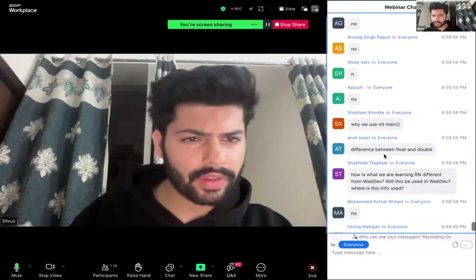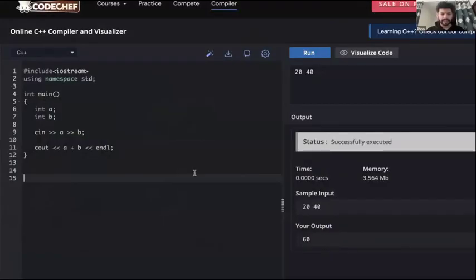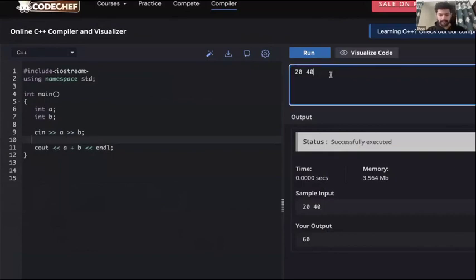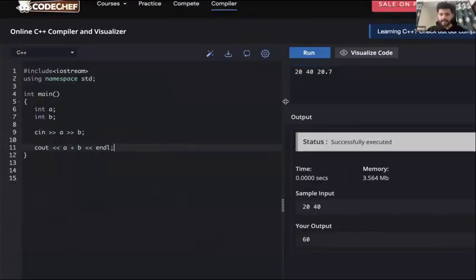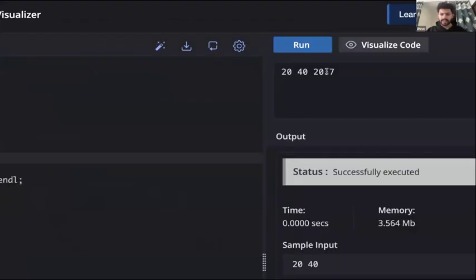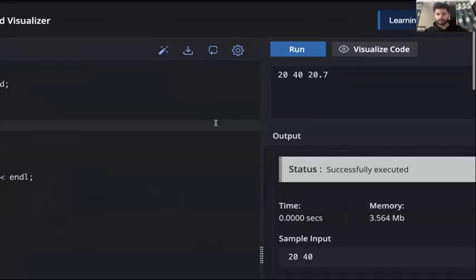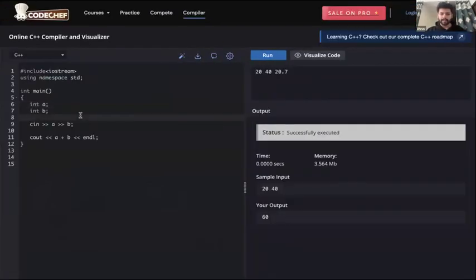I think we are good to go. So that's how cin will work with this thing. If let's say I want to give a floating point number as input, let's say I want to give 20.7 as the input. So I need one more variable in which I will store this data. Now this data is a floating point number. So guys, what should be the type of my variable?